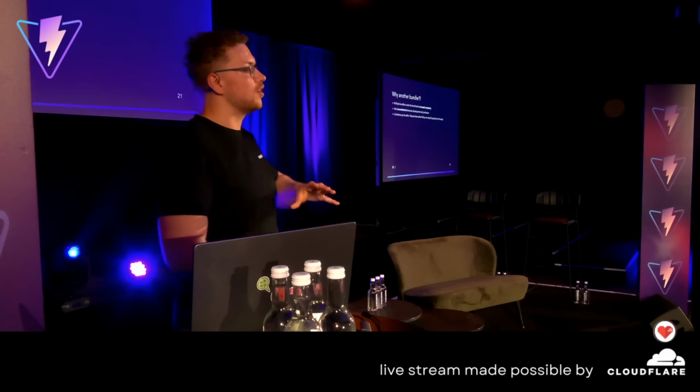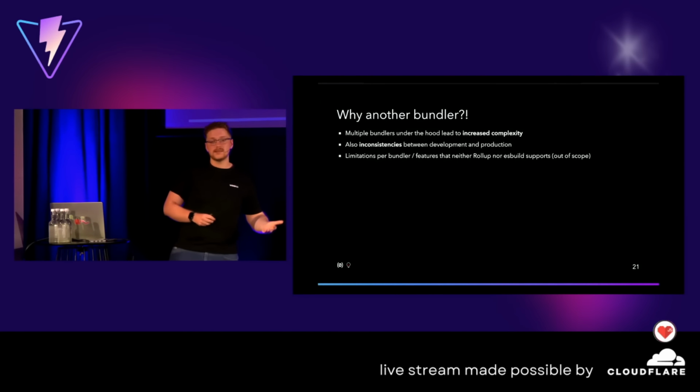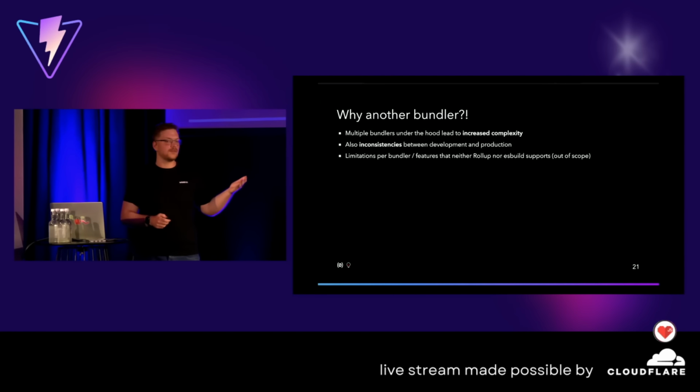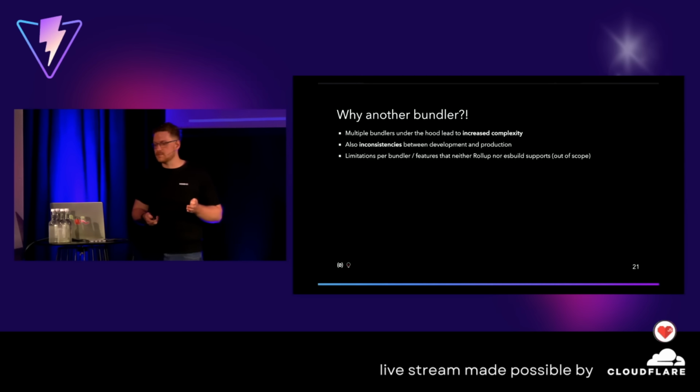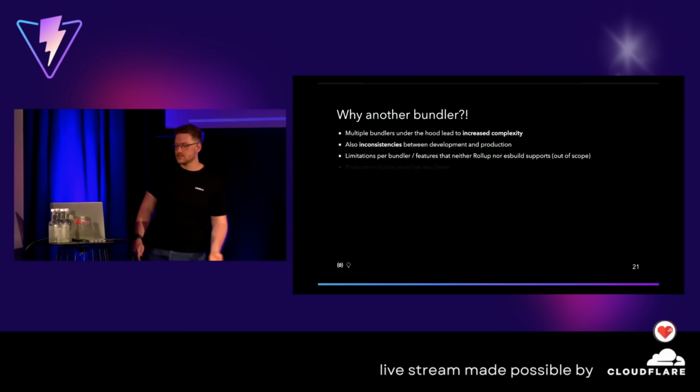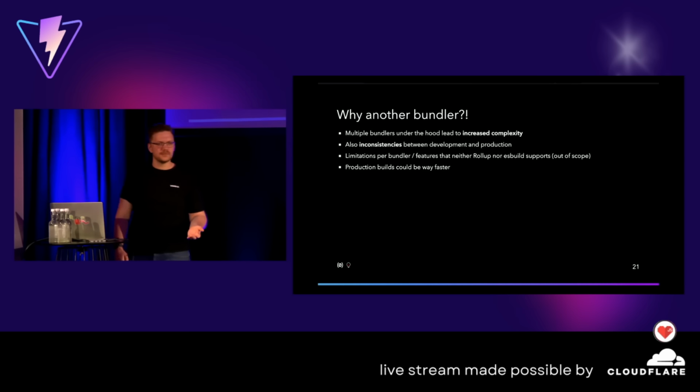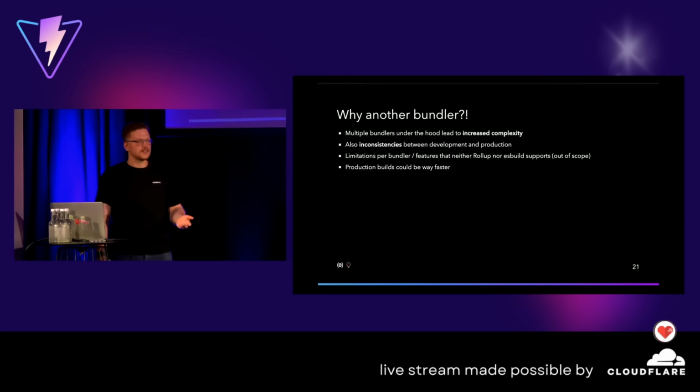Still, Vite's dev server is unbundled at the moment, so there will still be some inconsistencies, but it will be better. And of course, there are also limitations for the tools used under the hood. So limitations where the Rollup team or also Evan from ESBuild says, out of scope, I don't want to do it. And that's perfectly fine. We all have to say no, right, at some point. But there might be important things for Vite or other scenarios. And of course, our production builds can be way faster.